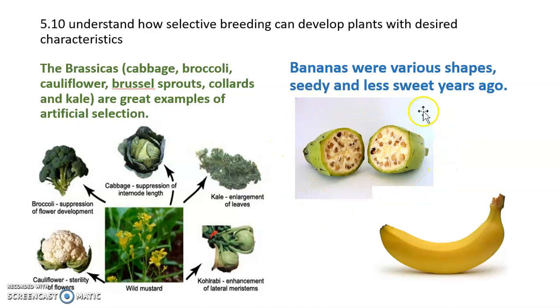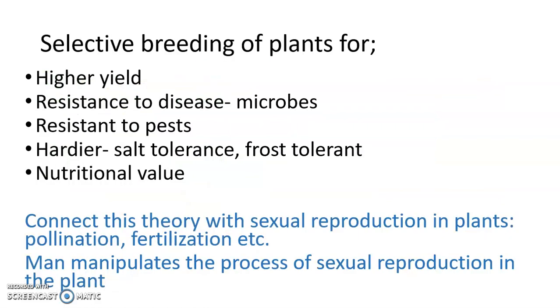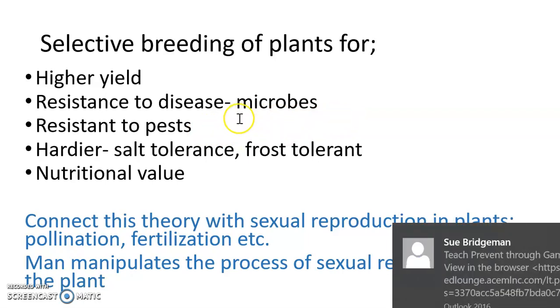Here, this is an ancient banana, and you can see that the ancient banana has got seeds all over the place, and we've selectively bred characteristics, seedless in this case, to produce this banana that we see on the shelves of the supermarket. So selective breeding is going to develop plants, and we want to develop plants to give us a higher yield, to have resistance to disease. So we're going to look at this idea of microbes causing disease, bacterial diseases and viral diseases in particular. Also, fungi can cause diseases in plants. And we've also got this idea that we want them to be resistant to pests.